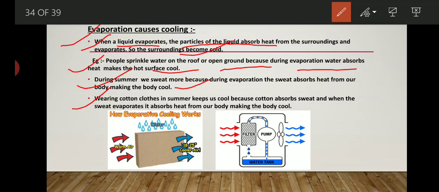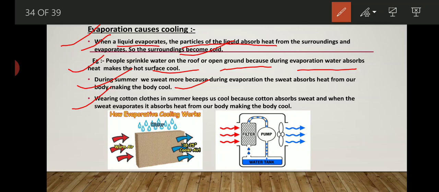So these are the examples we usually see in our day-to-day life. In summer days we wear cotton clothes. Why? Because they absorb sweat, and that sweat gets evaporated, and in order to evaporate, it takes energy from our body, and that's why our body feels cold.